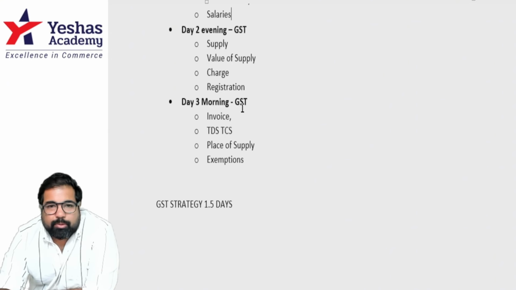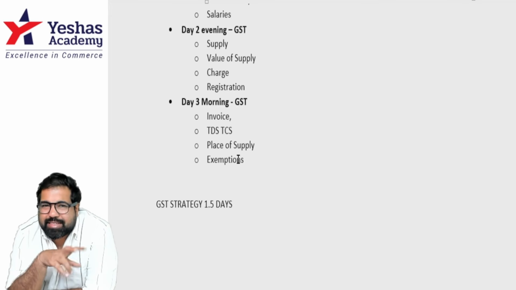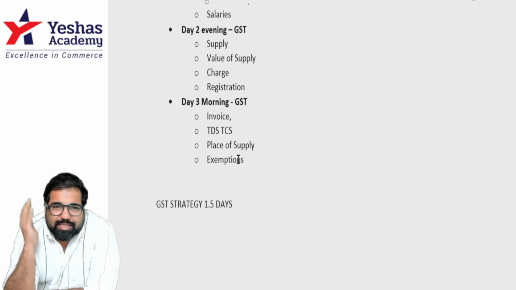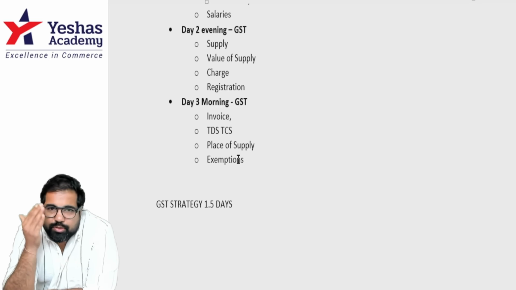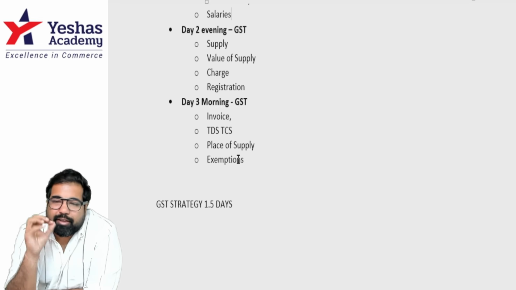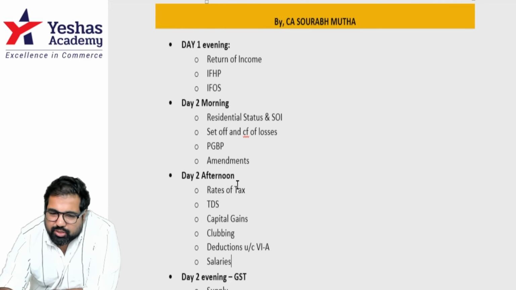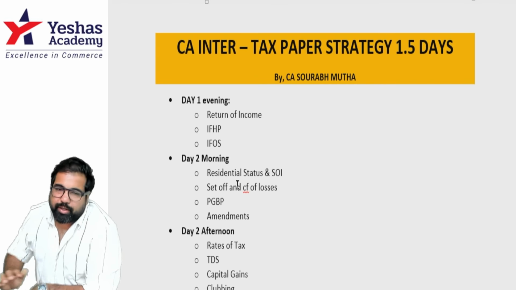Next, you go to invoice chapter, then you go to TDS, TCS chapter. You can do with invoice e-way bill also, then place of supply and exemptions. If you find exemptions to be too many, break down the exemption. After every chapter, do 2-3 exemptions, so that will cover your exemptions as well. I have videos on GST covering the entire syllabus, including every chapter. You can watch that. This is the DT strategy and this is the GST strategy. This is what it is.